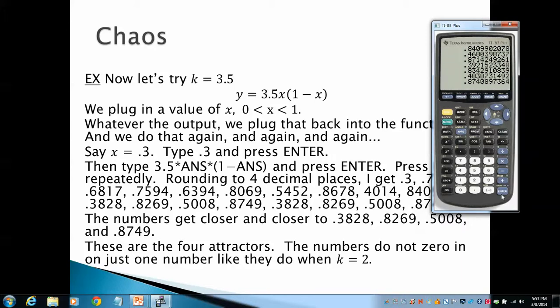The numbers get closer and closer to about 0.3828, 0.8269, 0.5008, and 0.8749. So they're oscillating among these four numbers. These are the four attractors. The numbers do not zero in on just one number like they do when k equals 2. They don't oscillate between two numbers like they did when k equals 3. They're oscillating among these four numbers.